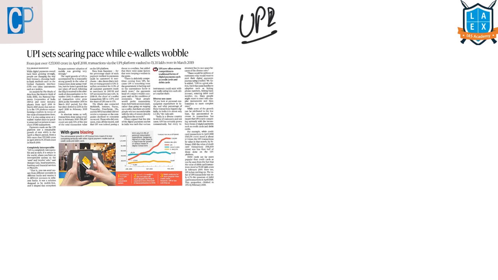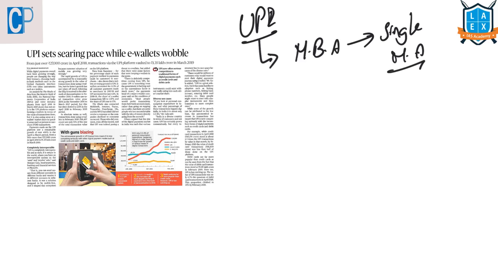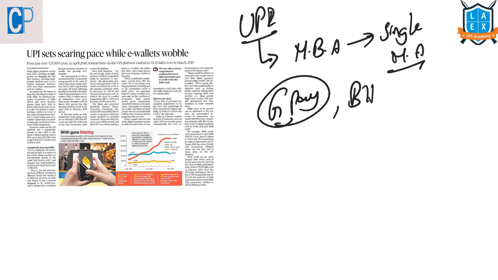Now we have seen that this UPI is a product of NPCI. What is this UPI? Unified Payments Interface. This is a system that will loop in multiple bank accounts into a single mobile application of any participating bank. Here, what is the uniqueness of this Unified Payments Interface? Let me tell you the example first. Right now most of us are using Google Pay, BHIM, all of which work based on this UPI technology.